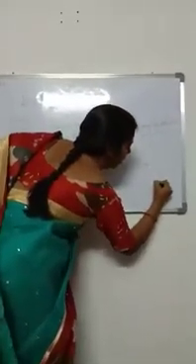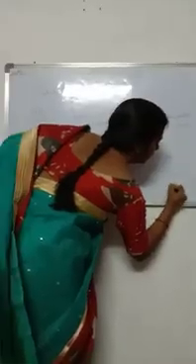So children, we'll continue the class lesson in the next class. So what you have to do is write this for classwork and write this for homework also for 2 times.